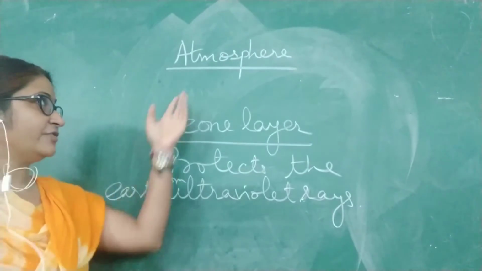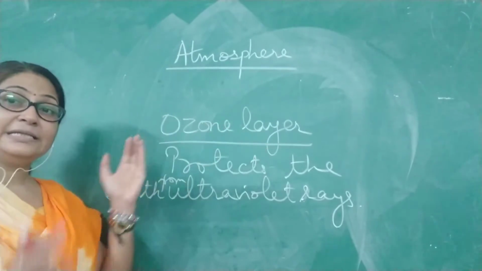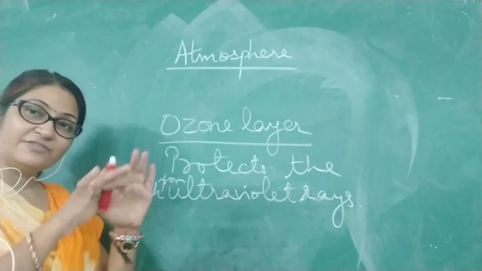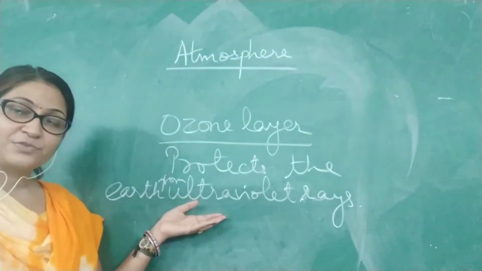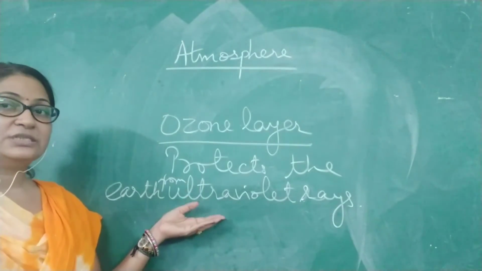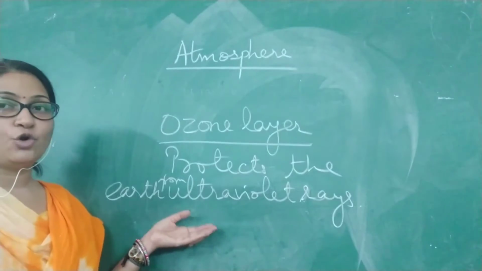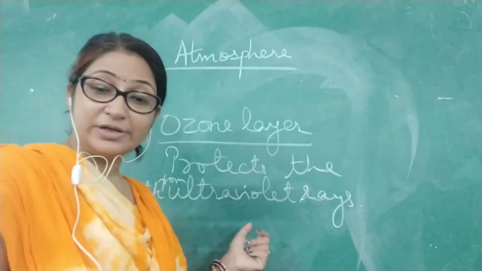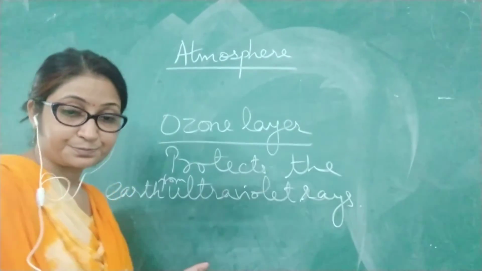So there is a layer inside the atmosphere, known as the ozone layer, and this layer covers the surface of the earth so that these rays are stopped. They do not reach the earth directly, and in that case we all are safe. So the ozone layer protects us from the ultraviolet rays.